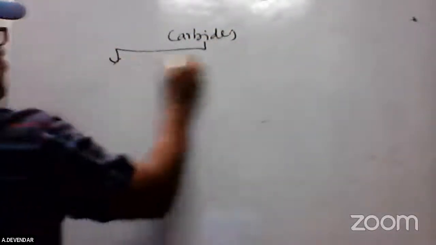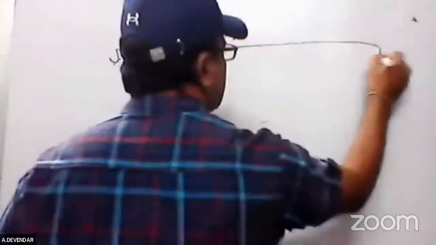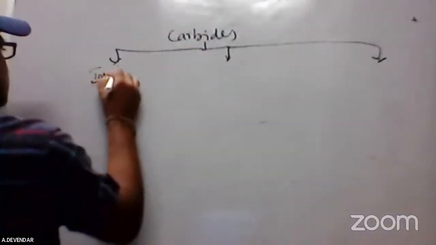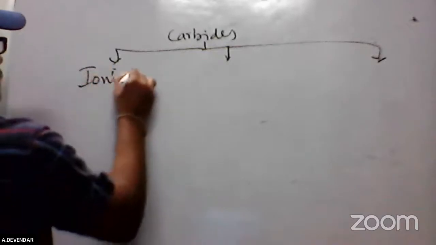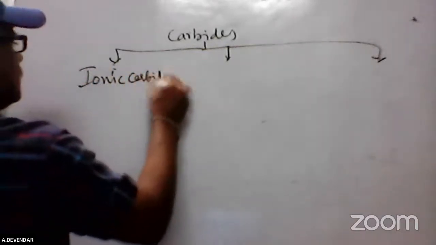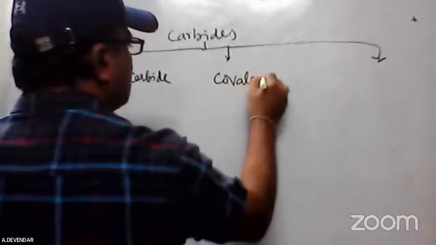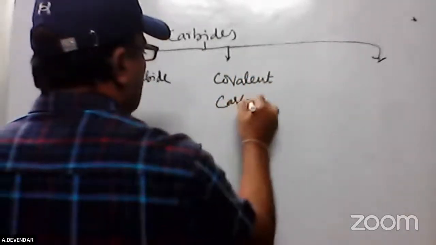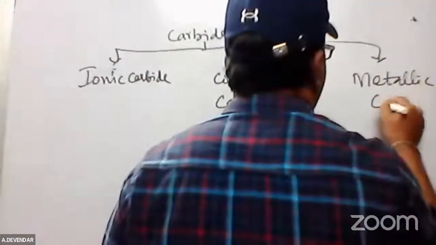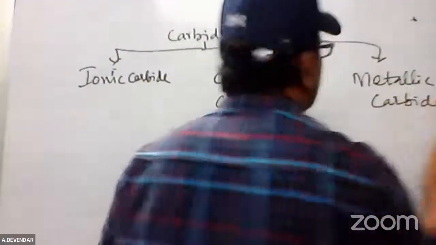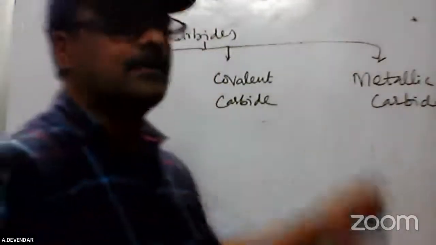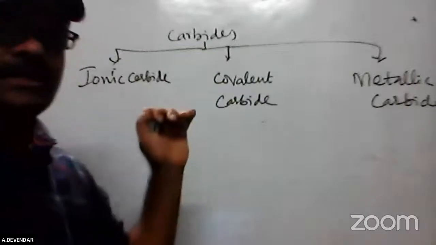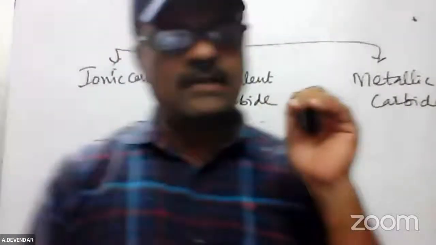I'm classifying the carbides into 3 categories: ionic carbides, covalent carbides, and metallic carbides. The metallic carbides are also called interstitial carbides. So what are the ionic carbides? That means carbides with ionic nature.